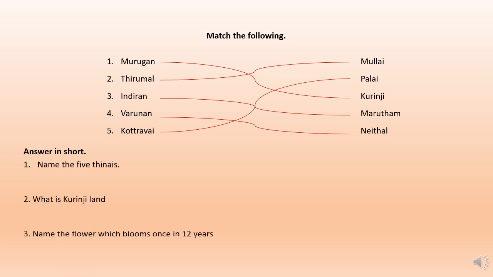Then comes the answer in short. Name the five Tinais. You have Mullai, Palai, Kurunji, Marudam, Neithal. Next is what is Kurunji land? The mountain and its surroundings. Name the flower which blooms once in 12 years. Answer is Kurunji.